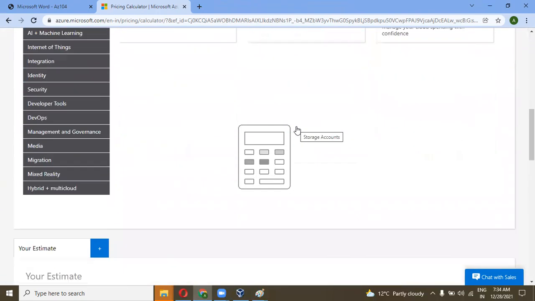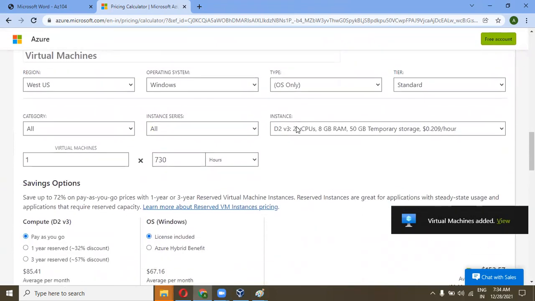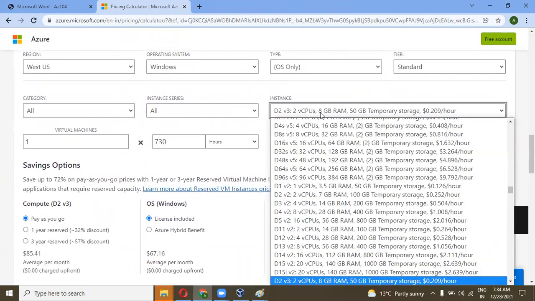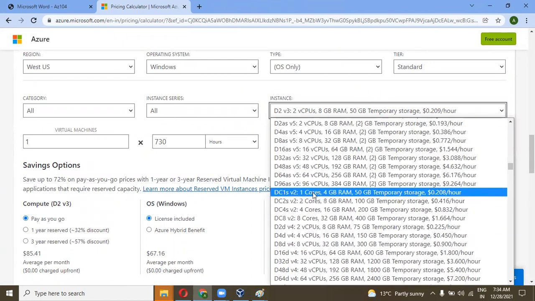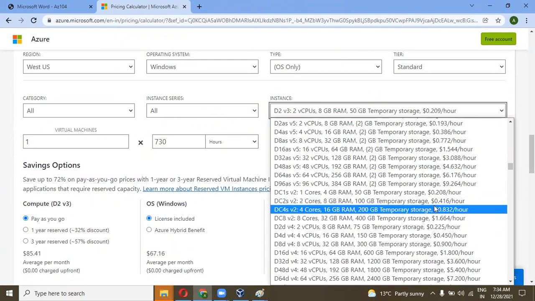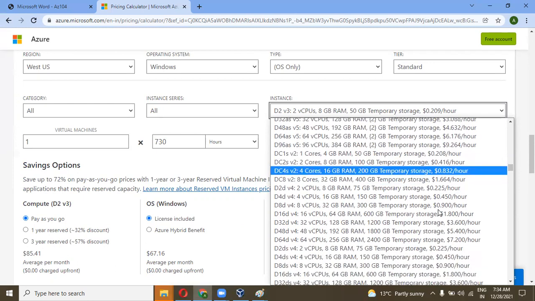You can see there are multiple machines less than $1 per hour. I got this machine with 16 GB RAM and 4 core CPU for $0.8 per hour.